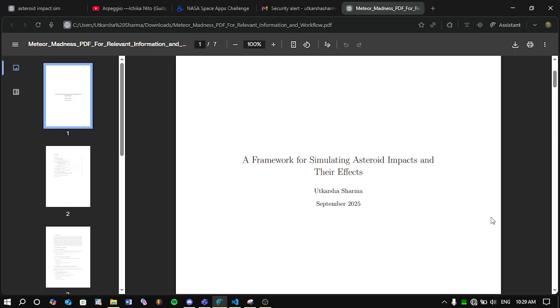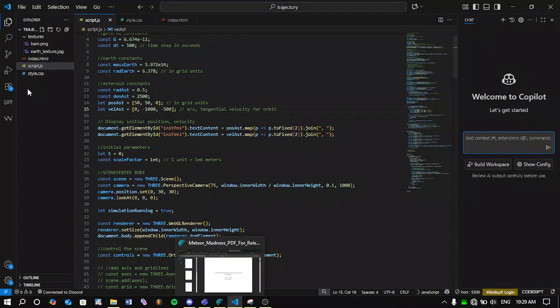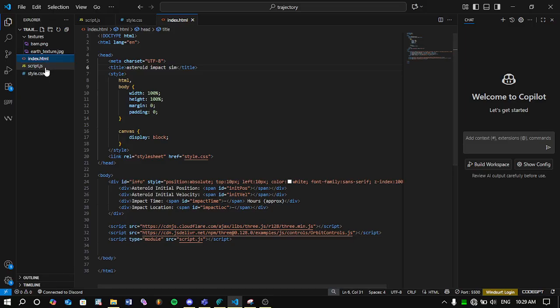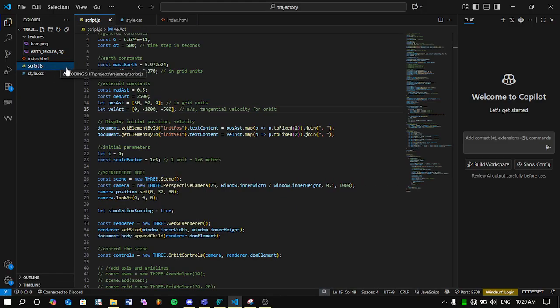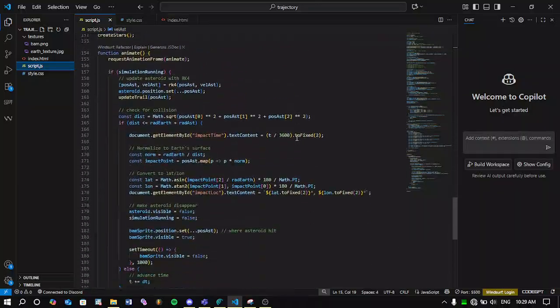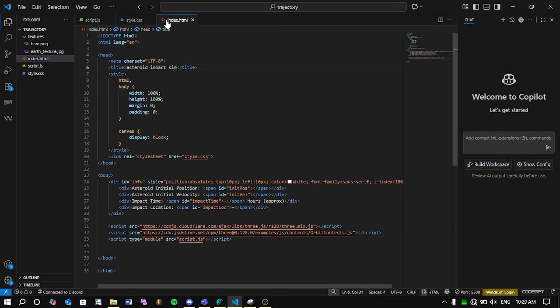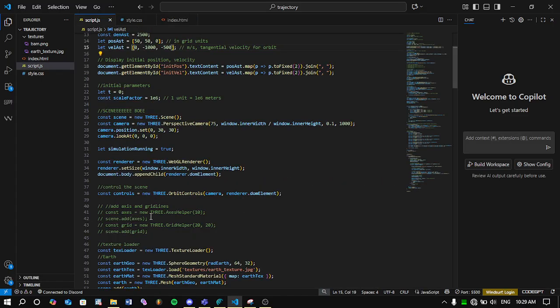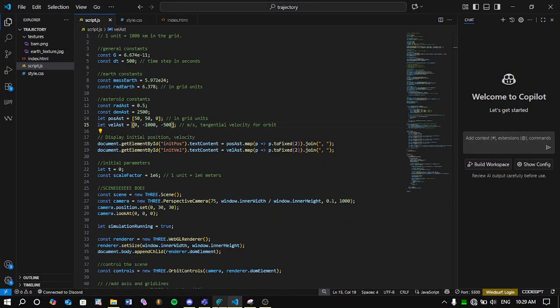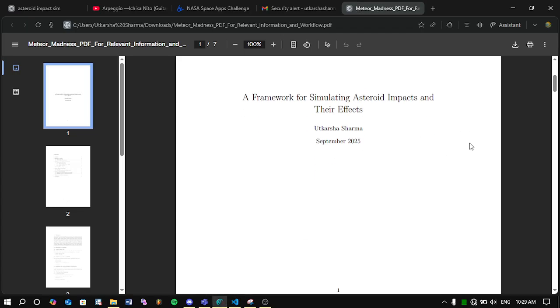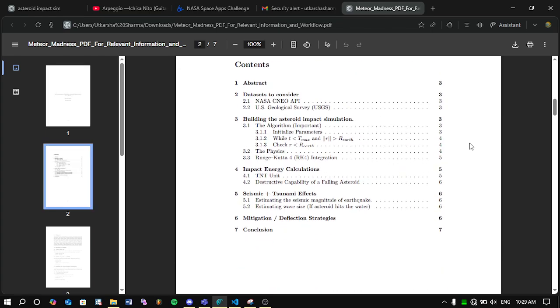I'll also be explaining the code I've written over here. And this is three files. I mean, this doesn't really need to be three files. I just think it helps with getting the stuff right. And I don't really have much in the way of CSS. I only have base and script. So let's start. A framework for simulating asteroid impacts and their effects.